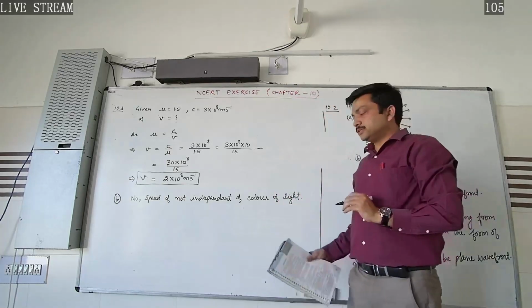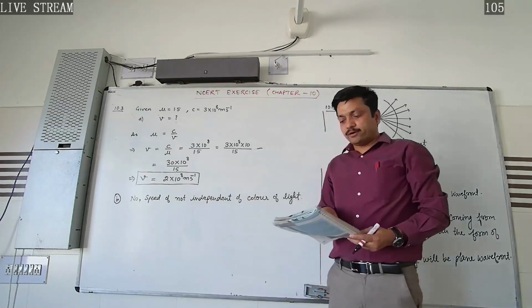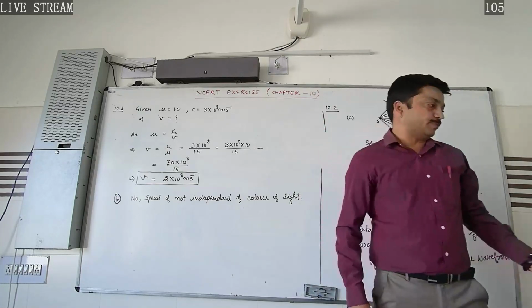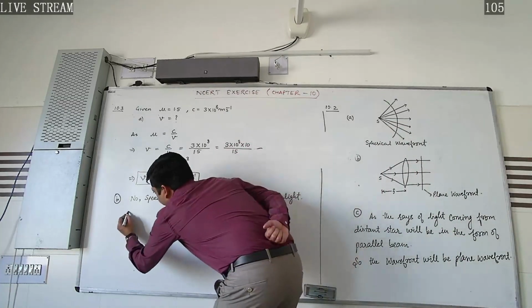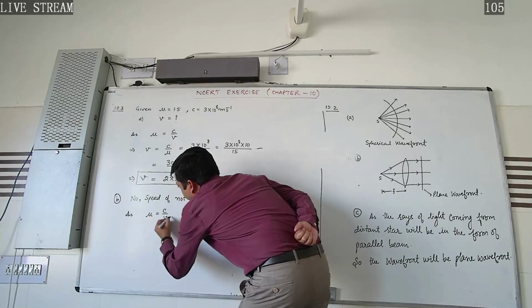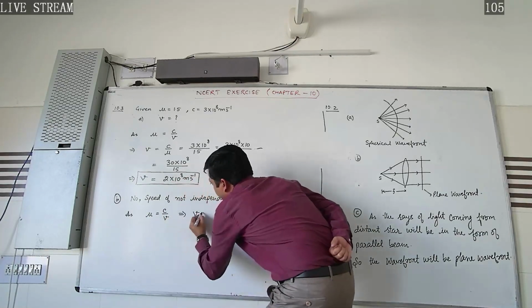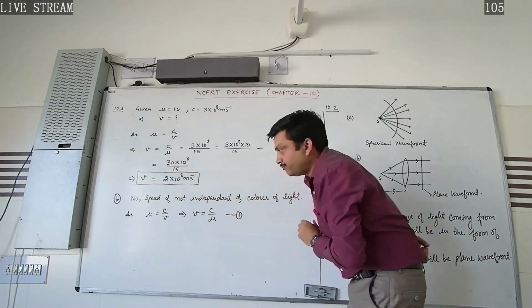Now the question is asking, if not, which of the two colors, red or violet, travels slower in the glass prism? Here, as we know, mu is equal to C over V, which implies V is equal to C over mu. Let it be equation number 1.